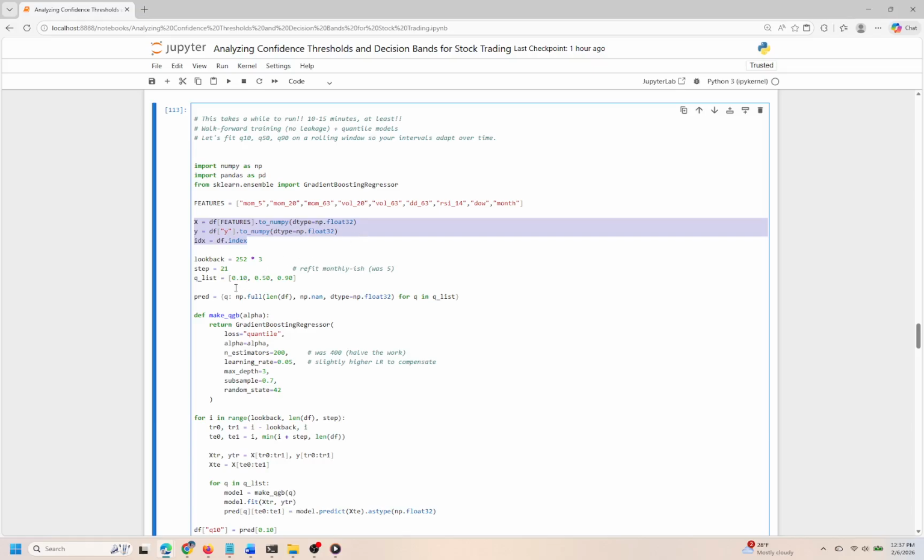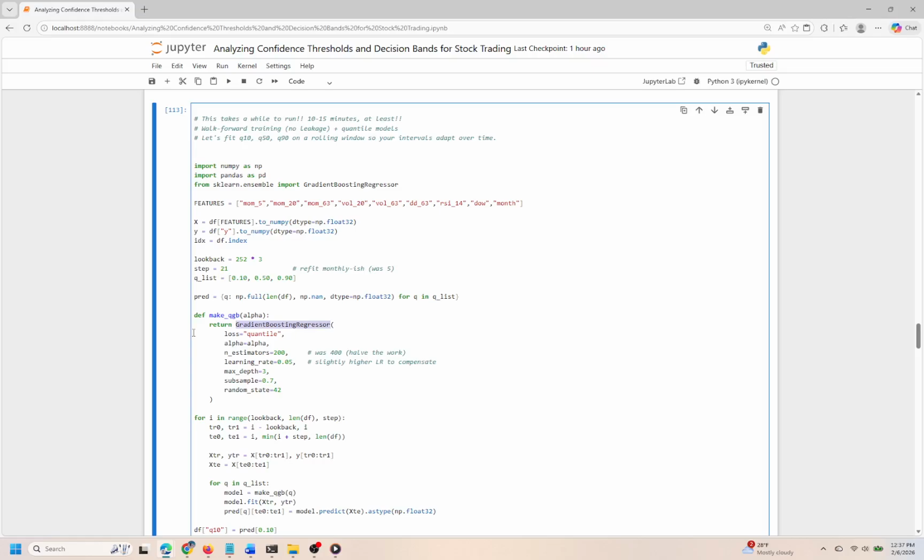The look-back period spans 3 years, reflecting our intention to base predictions on substantial historical data, and we aim to refit our models approximately every month. The predicted outputs focus on 3 quantiles, the 10th, 50th, and 90th percentiles. This gives us a robust view of different possible future outcomes, which can be particularly valuable in volatile markets. We initialize a dictionary to store predictions for each quantile, ensuring that we maintain clear organization as we build our models.